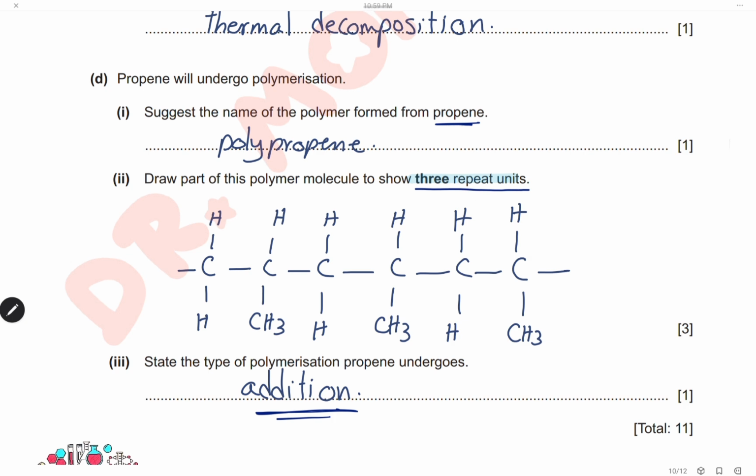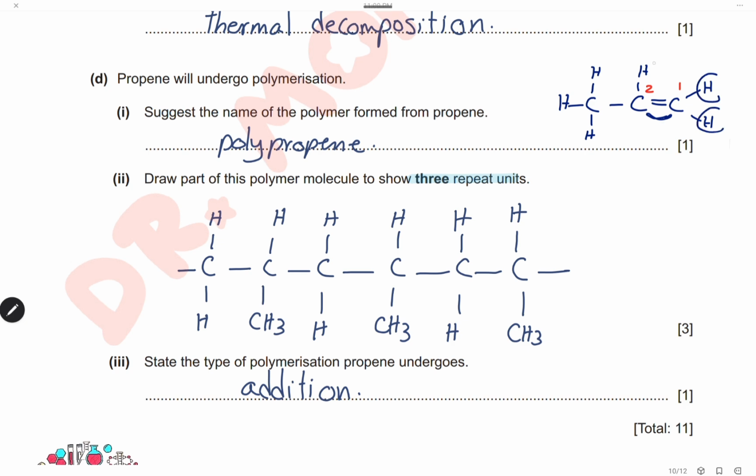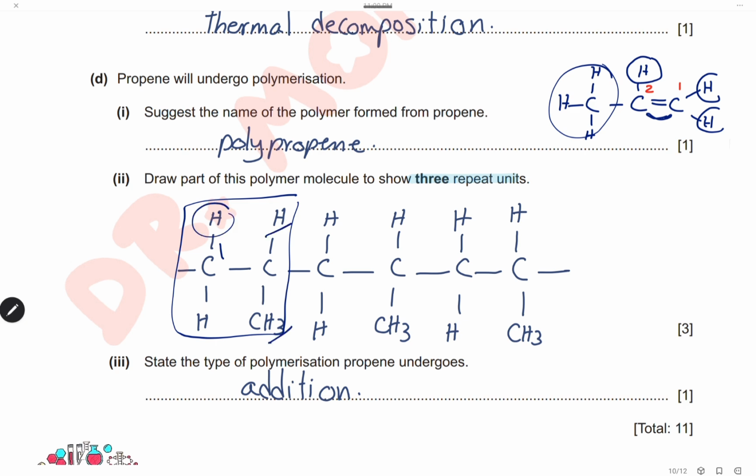To draw the polymer, first we will draw the monomer, which is propene. Here is the molecule of propene, where the double bond is on carbon number 1 and carbon number 2. So the addition will happen on these 2 carbons. We will break the double bond and add another propene molecule. On carbon number 1, we have 2 hydrogens. On carbon number 2, we will have 1 hydrogen and 1 methyl group. Here is the monomer.